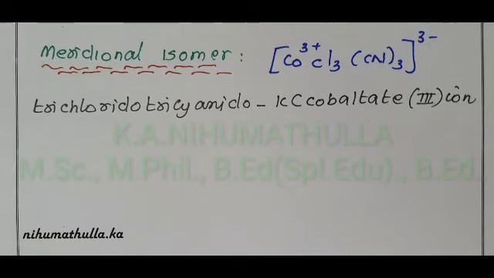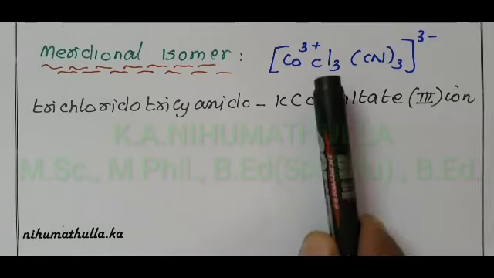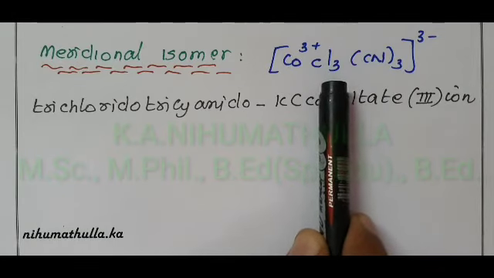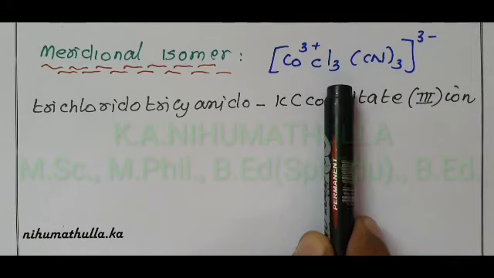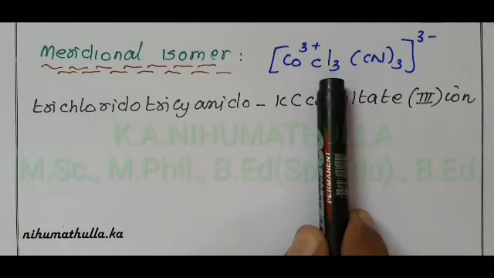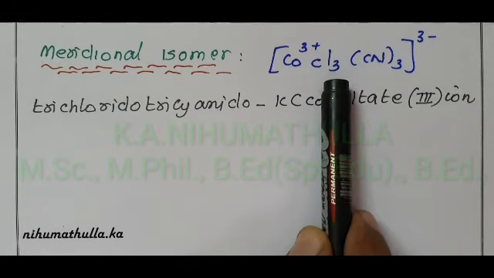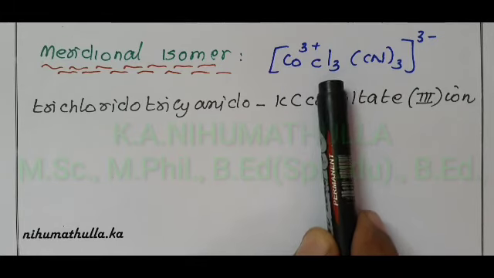Now I define the meridional isomer or mer isomer. If the three similar ligands are present around the meridian, what is the meridian? It is an imaginary semicircle from one apex of the octahedron to the opposite apex.